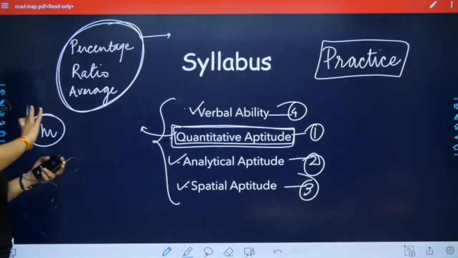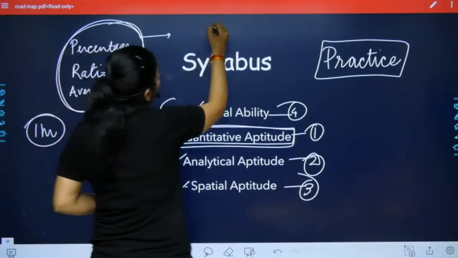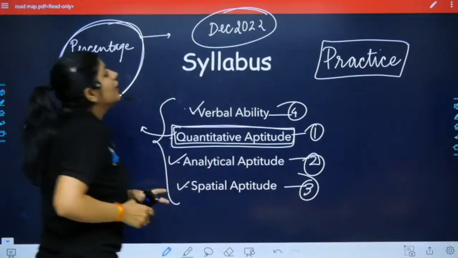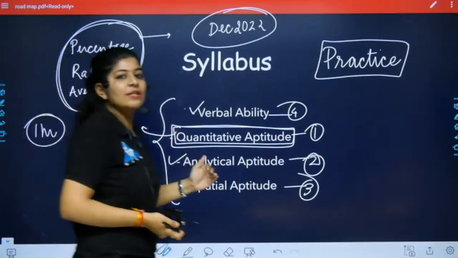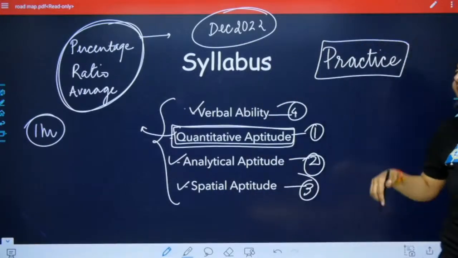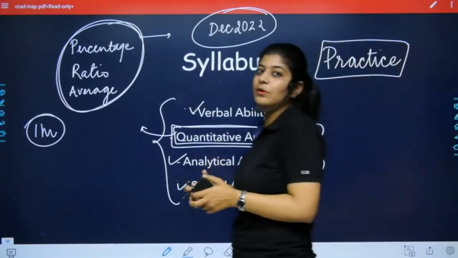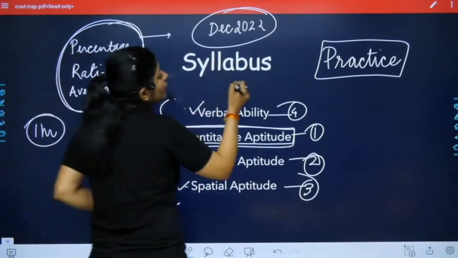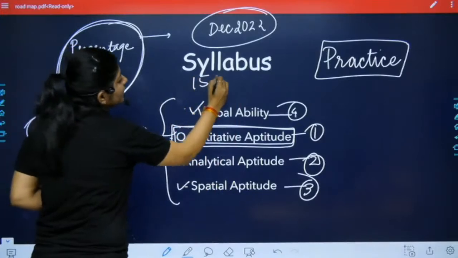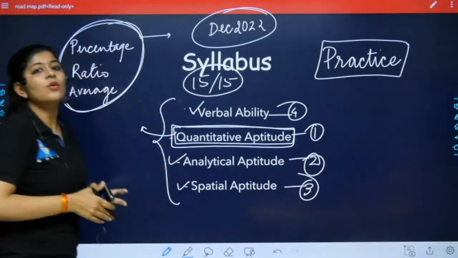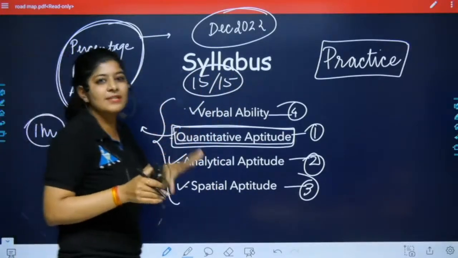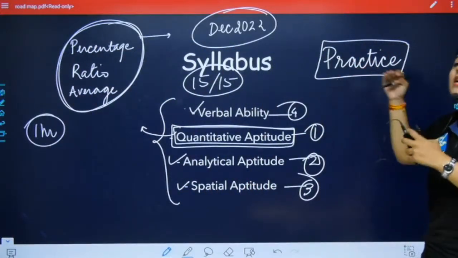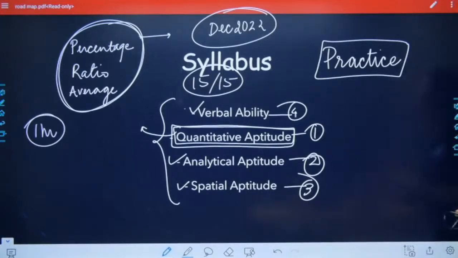So by the end of December 2022, you will know each and every concept of general aptitude, and when you attempt GATE 2023, you can easily score 15 out of 15 marks. This is the brief description of your general aptitude course and the structure which was described by the IIT.